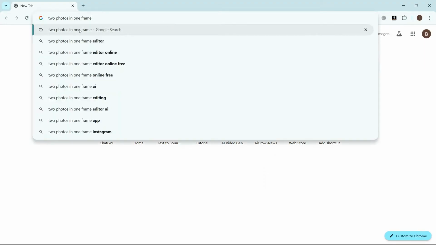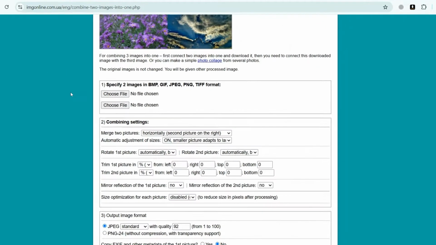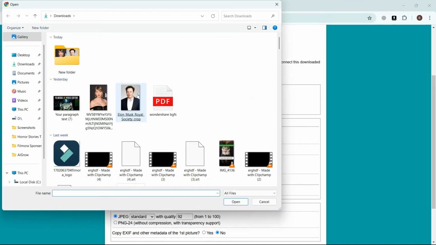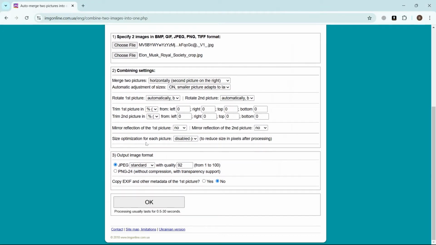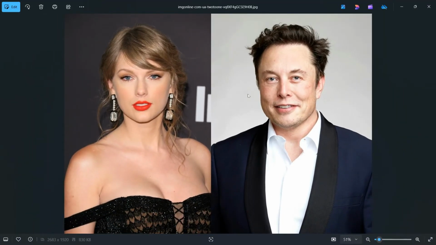Search for two photos in one frame, open this website, and its link is also given in the description. Click on this Choose File button, and upload the first image, then in the same way upload the second image. Don't mess with any other settings. Simply click on OK, then click on Download Processed Image. Here the image is combined.